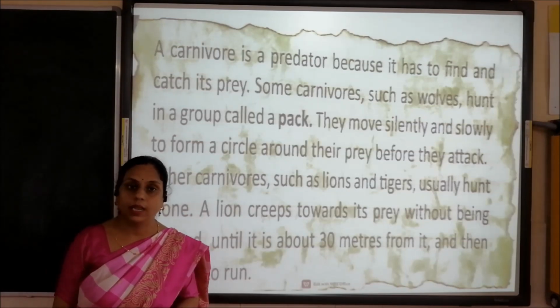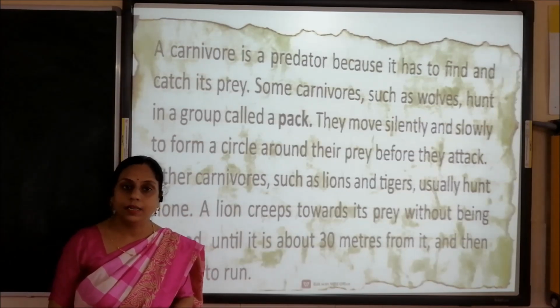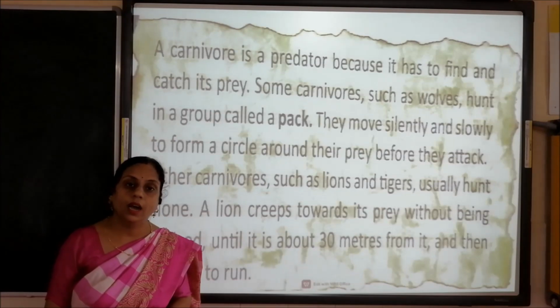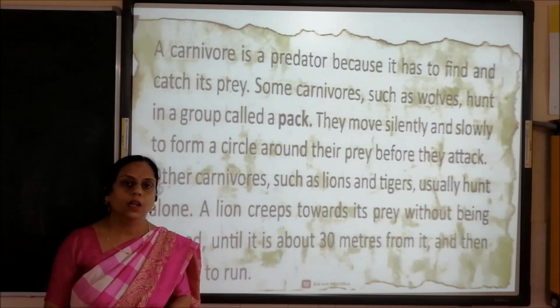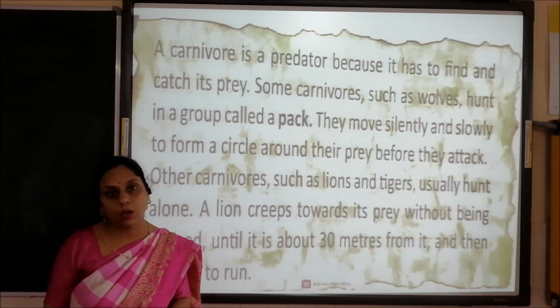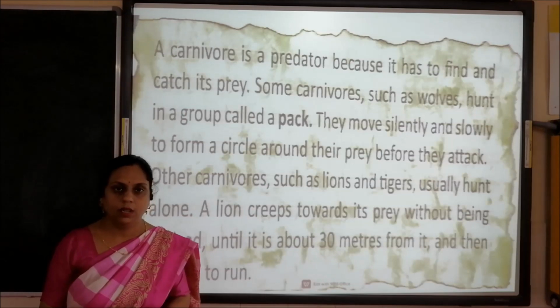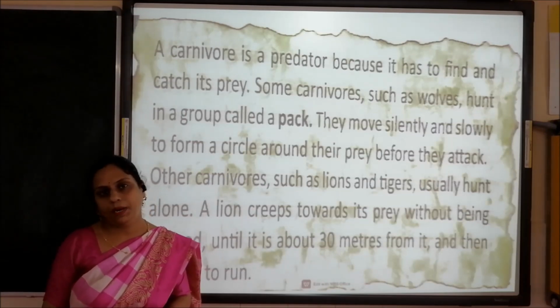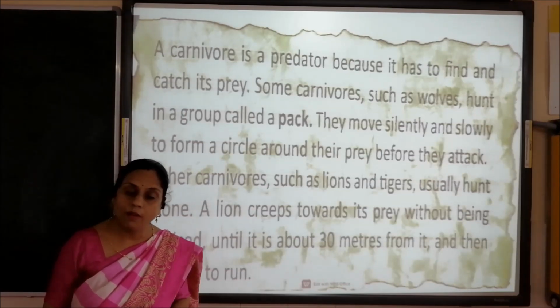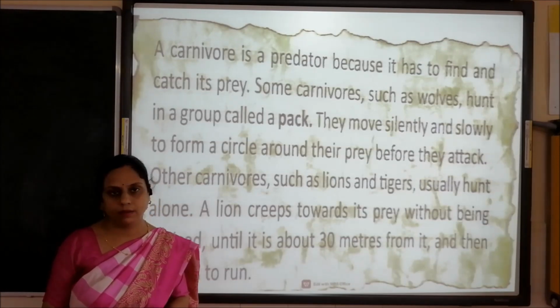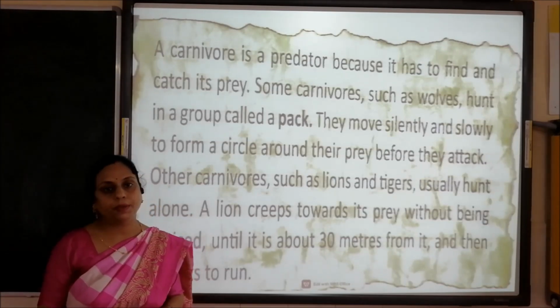Generally, all these carnivores, lion and tiger, hunt their prey alone. But some carnivores hunt their prey in a group. For example, wolves. They hunt their prey in a group, and a group of wolves is called a pack.